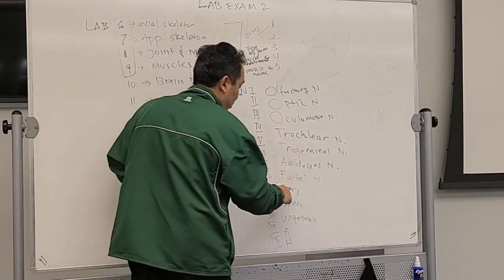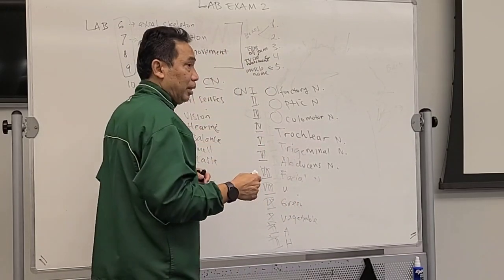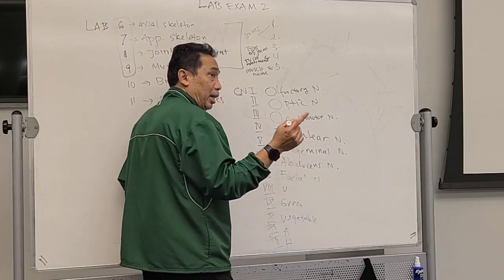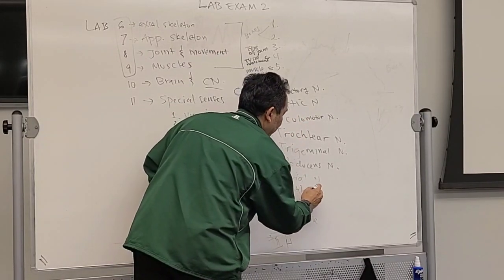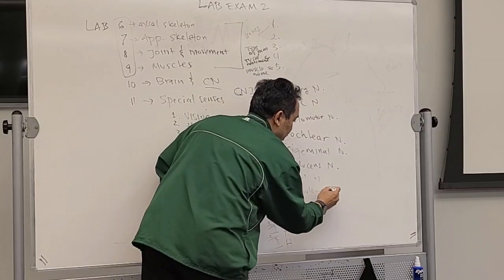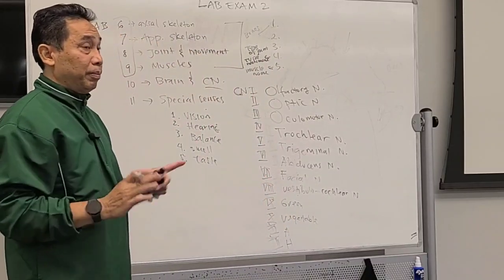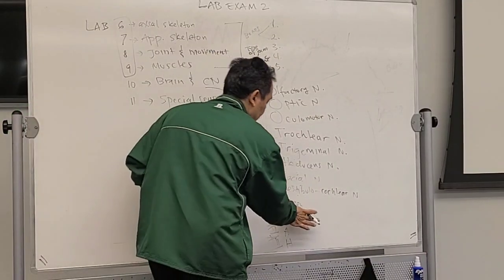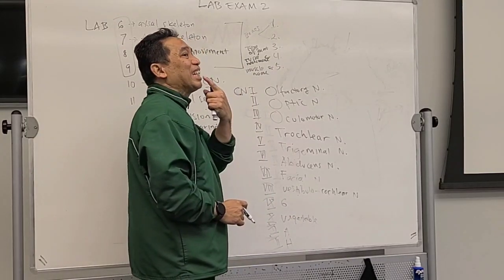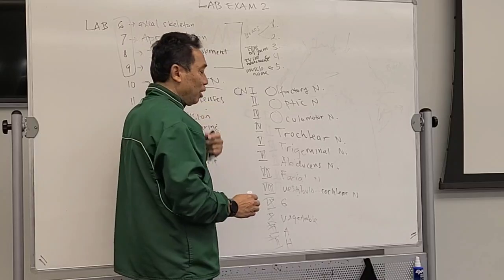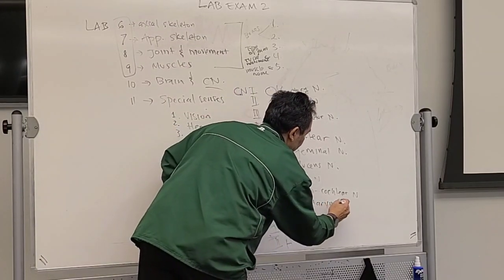Okay. Number 8. This is from the ear. There are 2 types, balance and hearing. So it's actually a combination. Vestibulo, this is for balance, and hearing is cochlear nerve. Vestibulocochlear nerve. And number 9 starts with G. This is going to be tongue and pharynx. It's called the glossopharyngeal nerve.